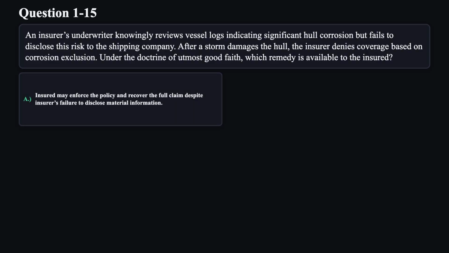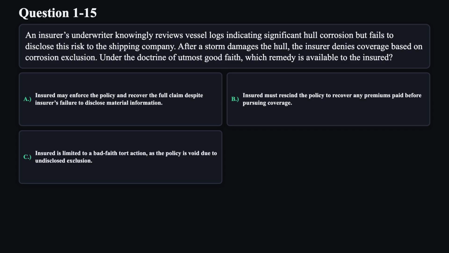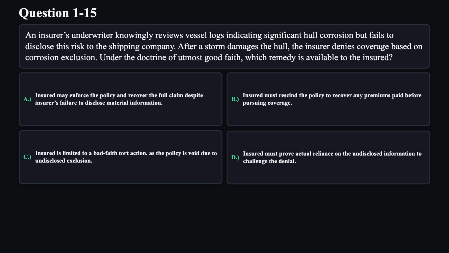A. Insured may enforce the policy and recover the full claim despite insurer's failure to disclose material information. B. Insured must rescind the policy to recover any premiums paid before pursuing coverage. C. Insured is limited to a bad faith tort action, as the policy is void due to undisclosed exclusion. D. Insured must prove actual reliance on the undisclosed information to challenge the denial.